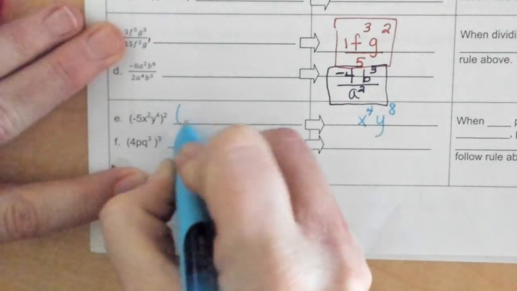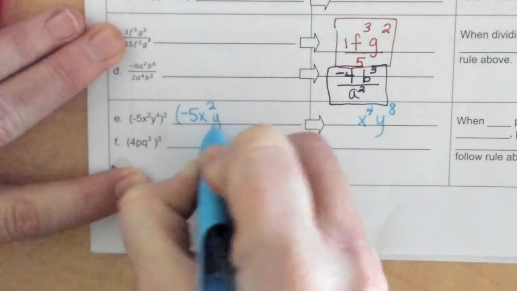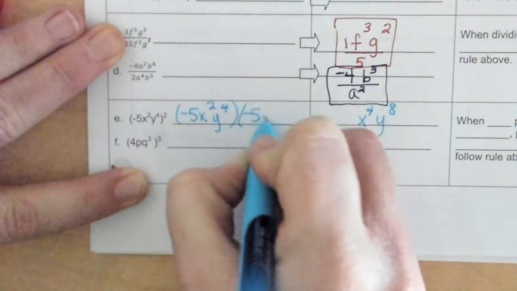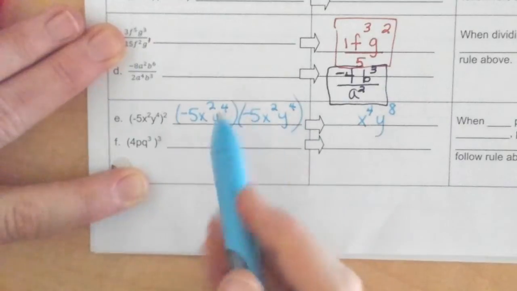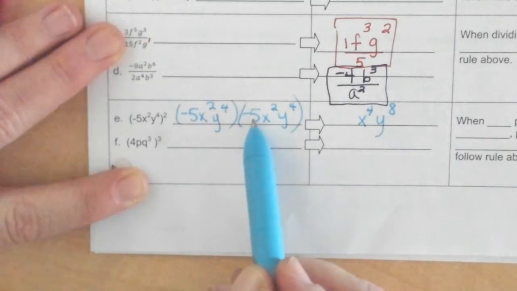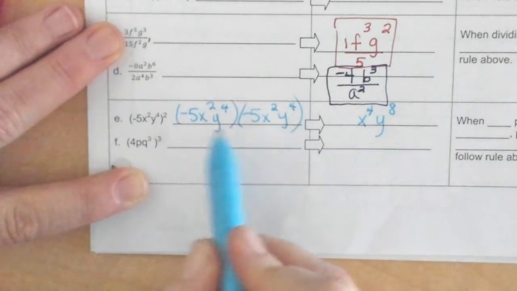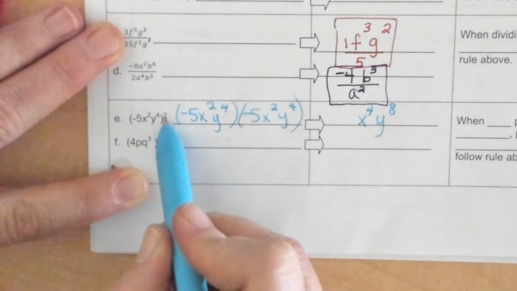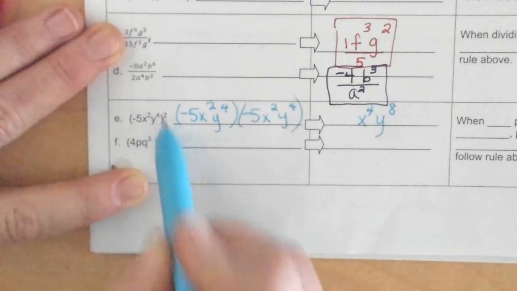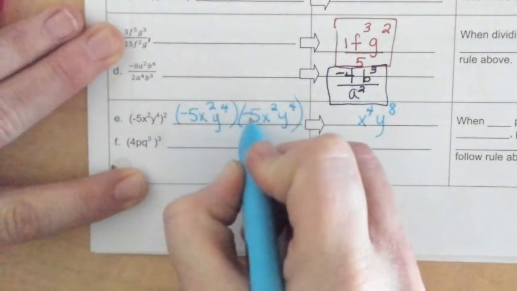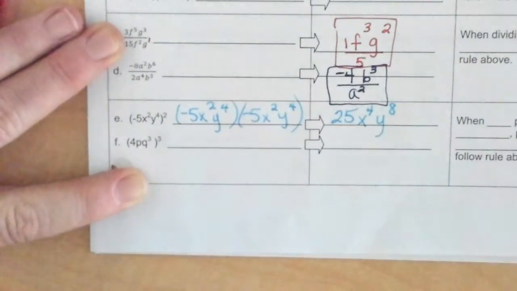Squared means that I should have written this. I just want to show you 2 times. So you can write it out if it helps you. And notice that that is negative 5 times negative 5. I am not doing negative 5 times 2. That is an exponent. That is not. Coefficient, exponent. So negative 5 times negative 5 is positive 25.